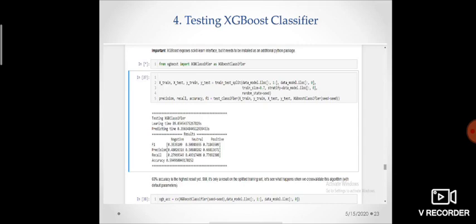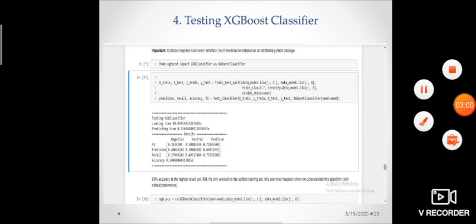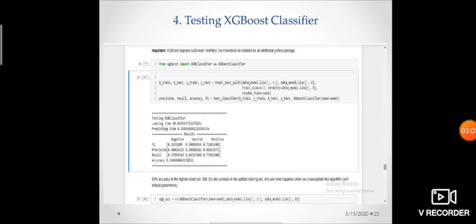Here we are testing the XGBoost classifier. Also, this time for the XGBoost classifier, there is a separate file named XGBoost. We have to import that, and from that file we have to import the XGB classifier. Also, we have trained the XGB classifier with the 7:3 mechanism, and we got the highest accuracy while training that module. We got higher accuracy than the other two modules, that is 59%.